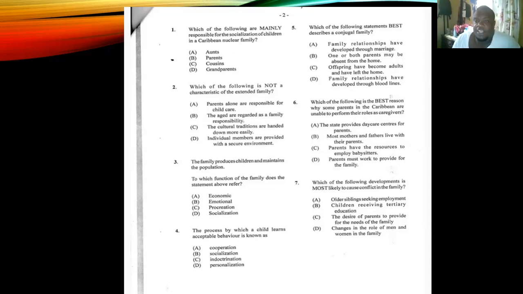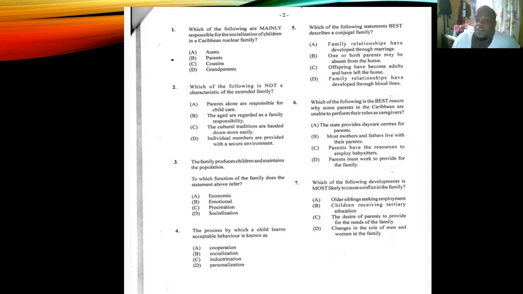The state provides daycare centers for parents. We know that's not true, especially here in Jamaica. We don't know if that's so, so we can strike out that one. Good. Most mothers and fathers live with their parents, but what does that say about them being caregivers? Nothing really, so we can strike that out too. So we are left with C and D. Parents have the resources to employ babysitters, right? Or parents must work to provide for the family.